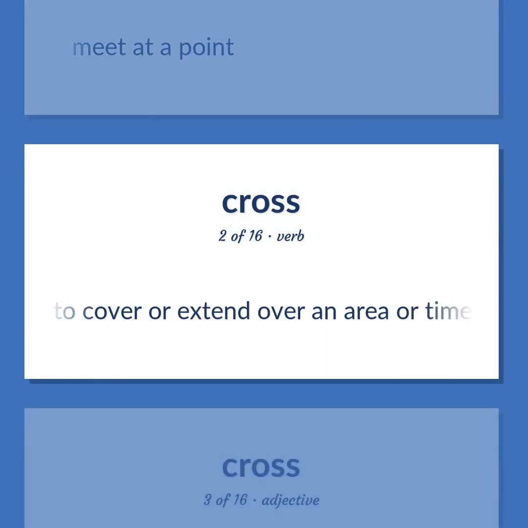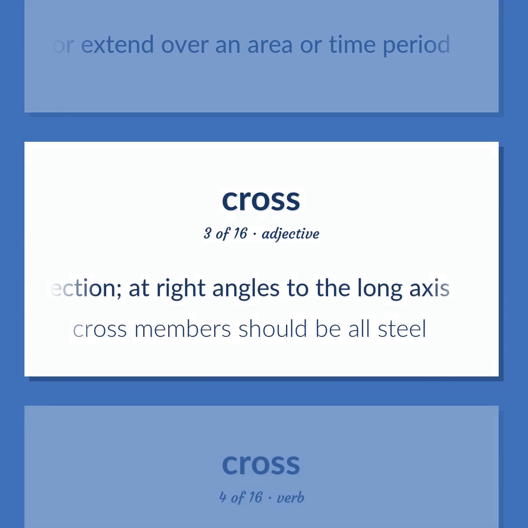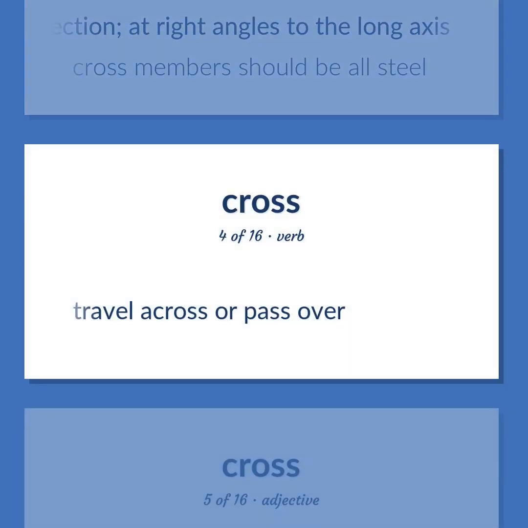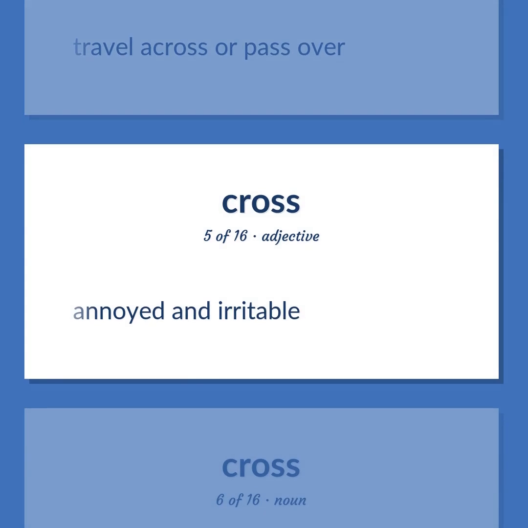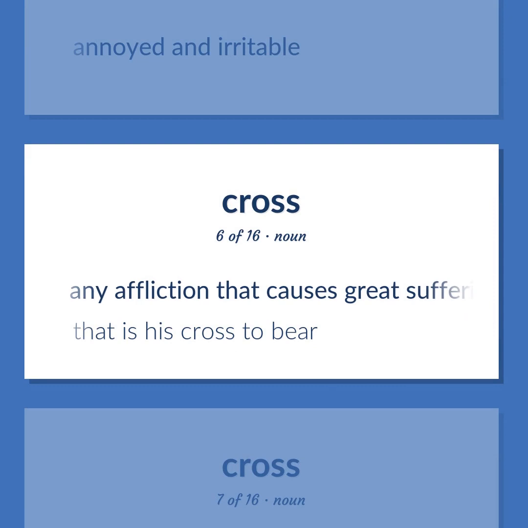To cover or extend over an area or time period. Extending or lying across, in a crosswise direction, at right angles to the long axis. Cross members should be all steel. Travel across or pass over. Annoyed and irritable. Any affliction that causes great suffering. That is his cross to bear.